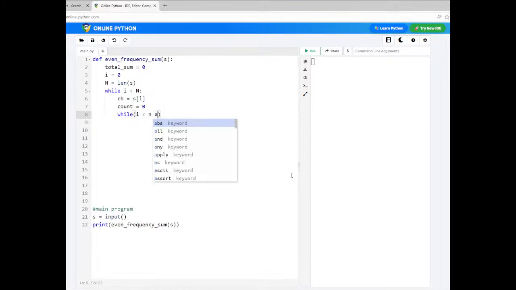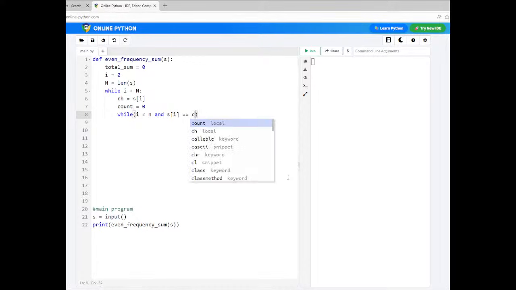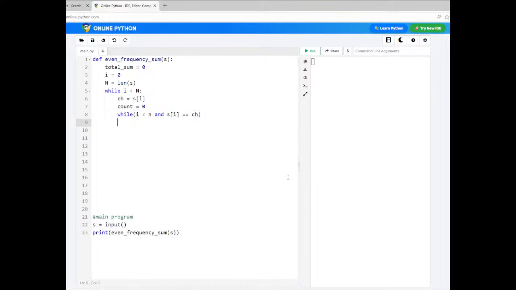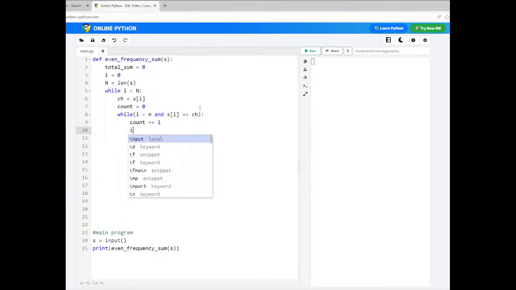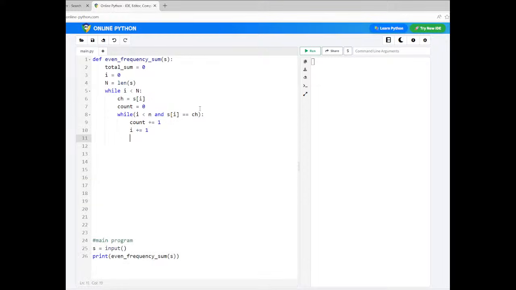i less than n, and what we need to test is if s of i is equal to ch, so it is matching here. Then you can just count that character, count plus equals 1, and then increment the i value, i plus equals 1. That's it. This inner loop counts how many times that character is occurring.